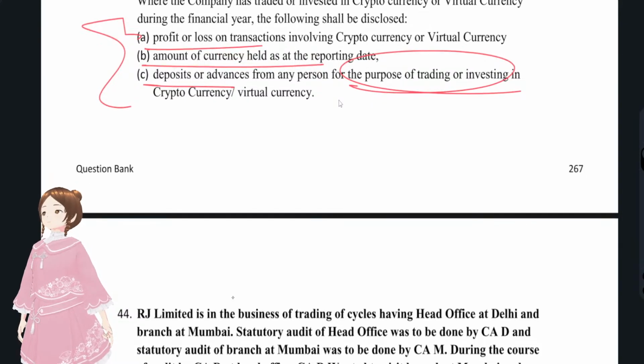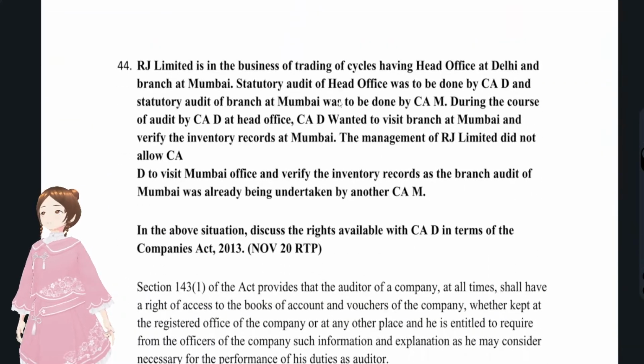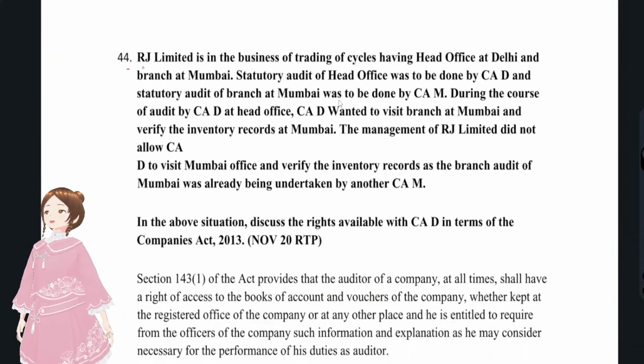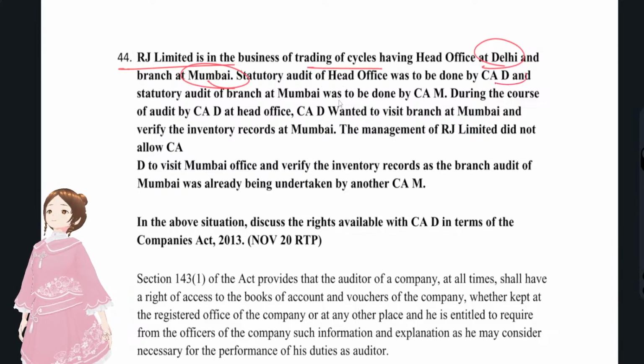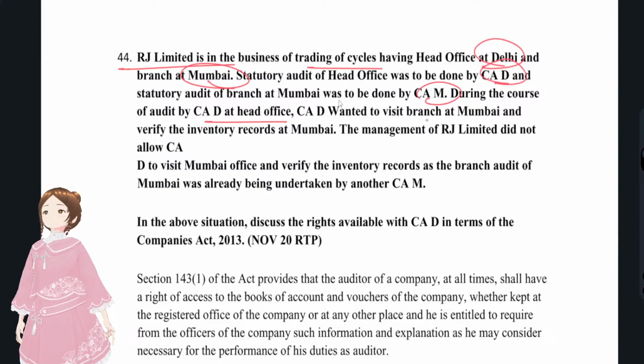Okay, and now we'll see the next question, that is question number 44. RJ Limited is in the business of trading of cycles, having head office at Delhi and branch at Mumbai. Statutory audit of head office was done by CA D and statutory audit of branch was done by CA M. During the course of audit by D at head office, D wanted to visit the branch.